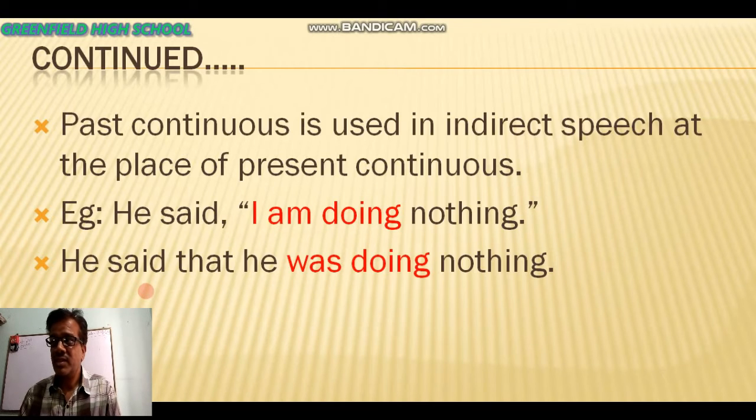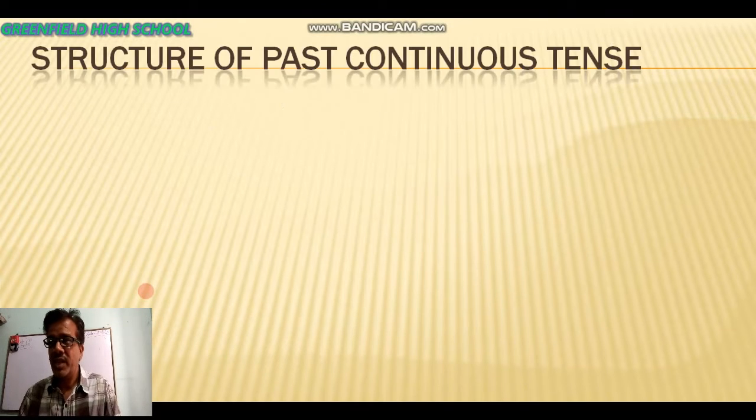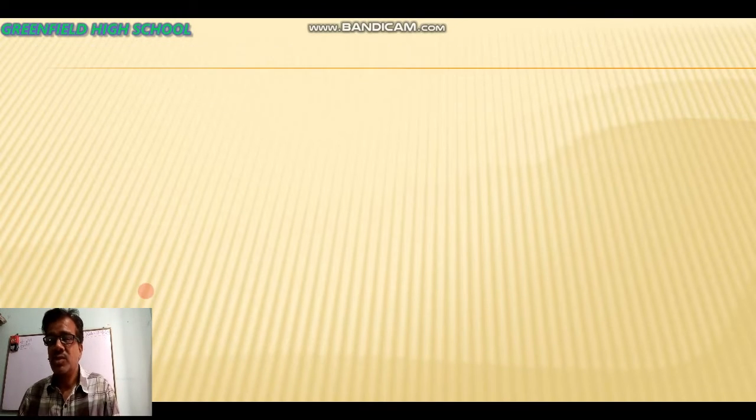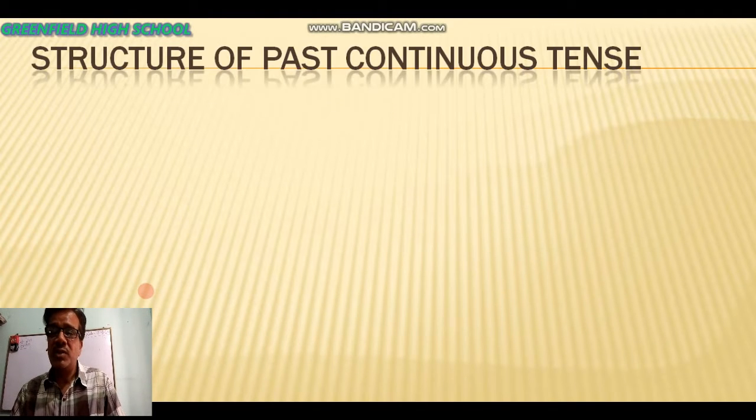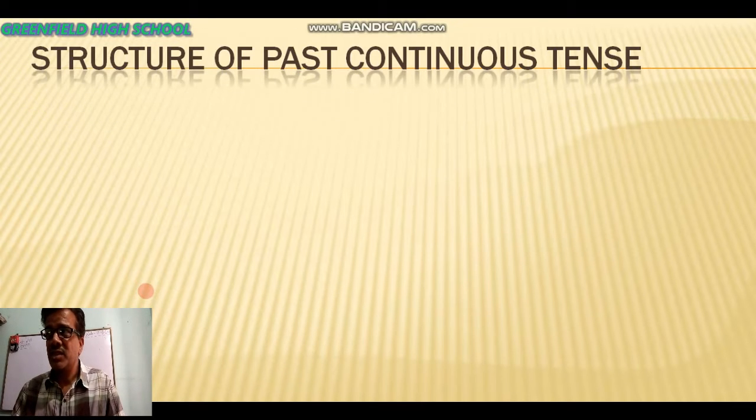Was doing nothing. That means present continuous take the place. At the place of present continuous we have used past continuous. So these are the usage of past continuous. Where can we use past continuous? So I hope you have understood that where the past continuous is used.